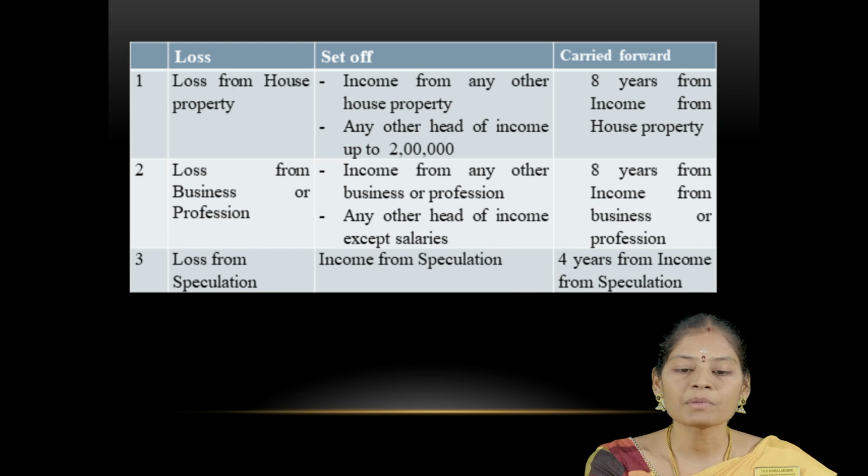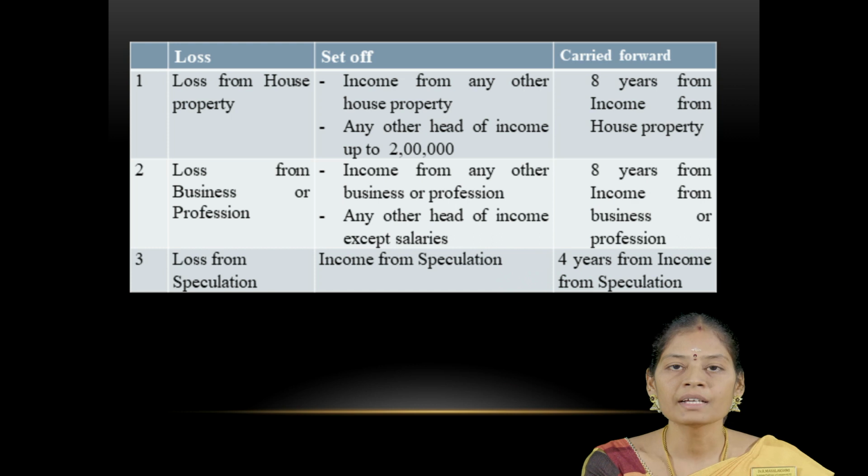Here are some simplifications relevant to set off and carry forward of losses. Loss from house property can be set off against income under house property. If it is set off against another head of income, it should be restricted to rupees 2 lakh. If any loss still remains, it can be carried forward for the 8 subsequent assessment years.